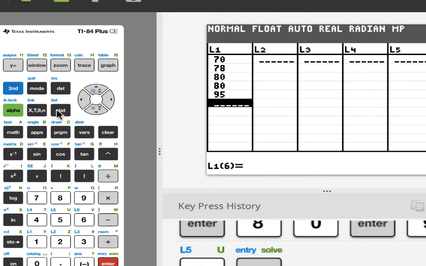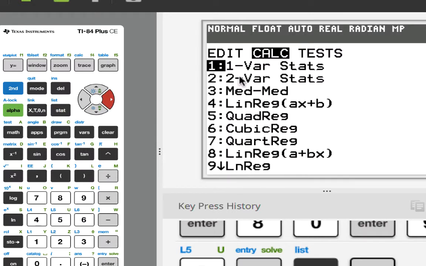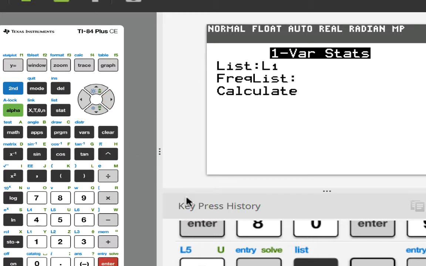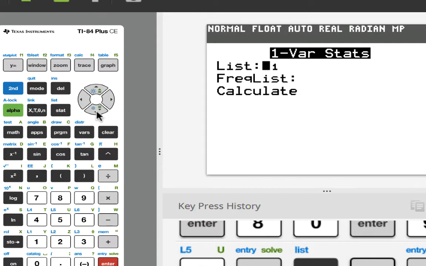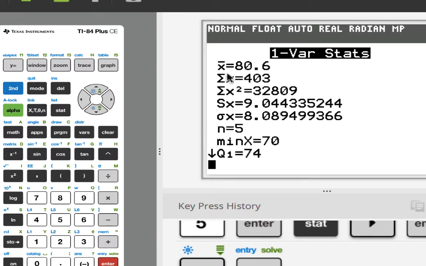Click once again on stat. Use the cursor key to move to calc, and the number 1 is highlighted. Press enter. It says frequency list. The list is L1. Don't worry about the frequency list. Just take your cursor to calculate, and then press enter. Now, do you see what the mean is here? 80.6. And this is the population, guys.